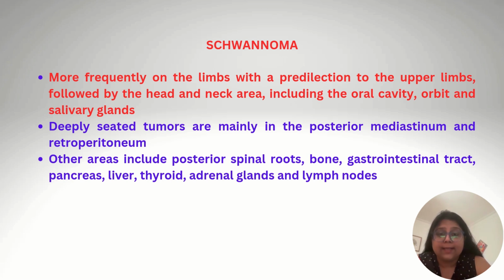Most affected sites are the limbs, with a predilection for the upper limbs, followed by the head and neck area, including the oral cavity, orbit, and salivary glands. Deeply seated tumors are mainly in the posterior mediastinum and retroperitoneum. Other areas are posterior spinal roots, bone, gastrointestinal tract, pancreas, liver, thyroid, adrenal gland, and lymph nodes.